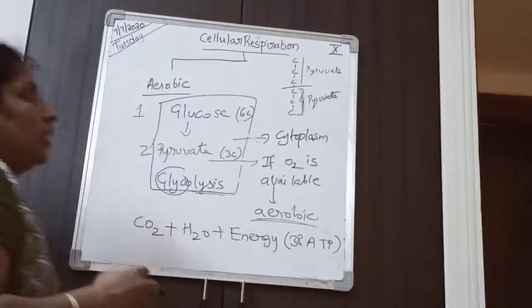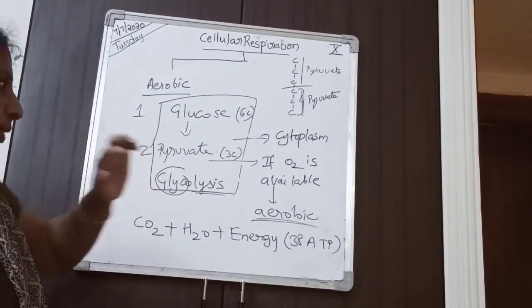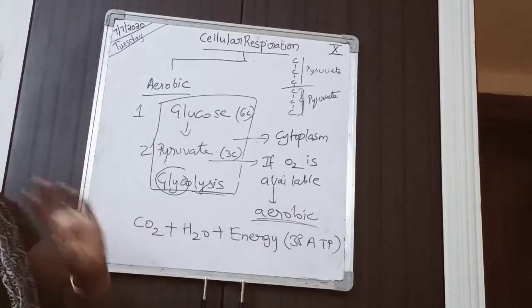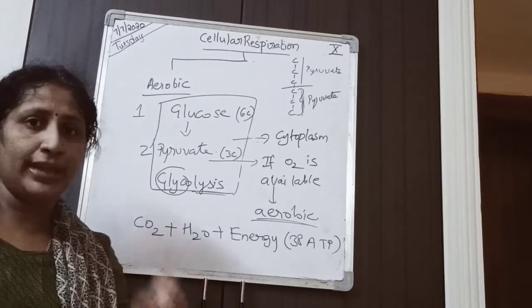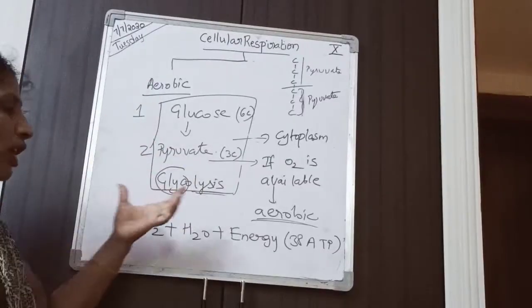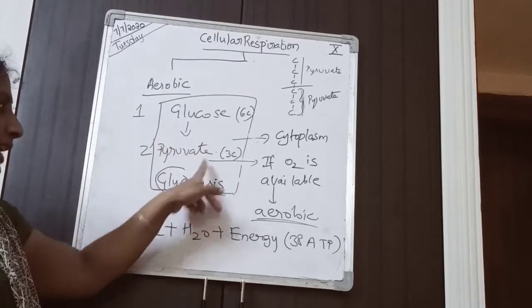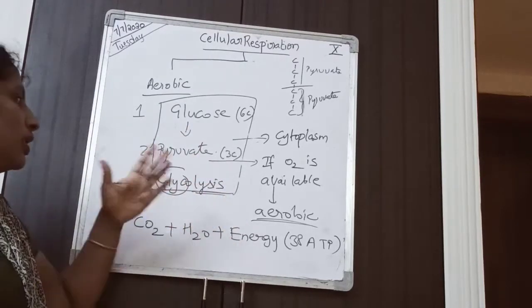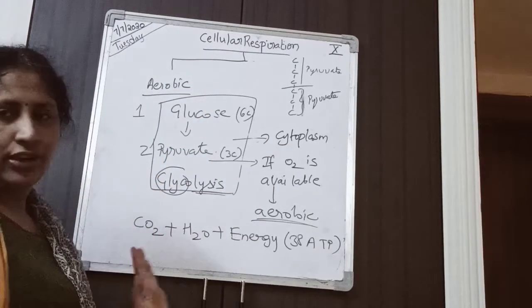So 1 glucose molecule is broken down into 2 pyruvate molecules. This step is common for both aerobic and anaerobic respiration, and it is called glycolysis because lysis means broken down.